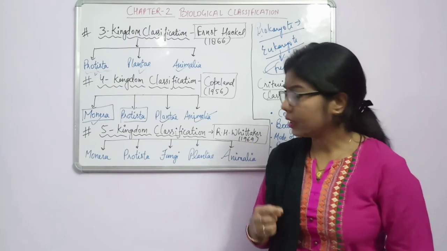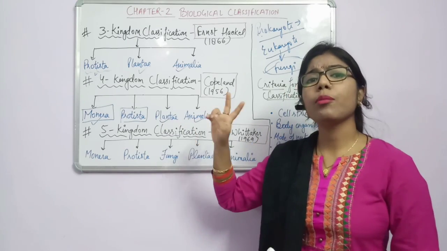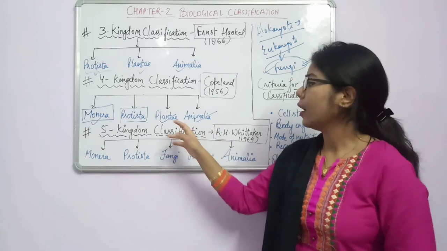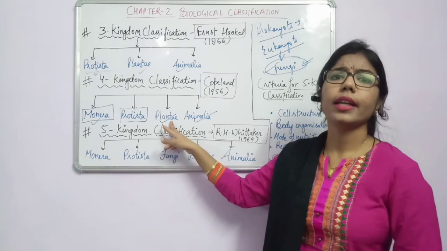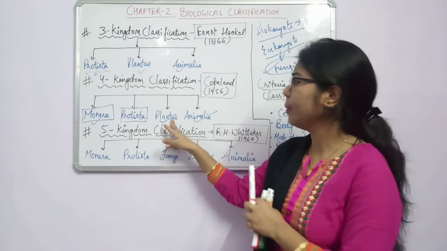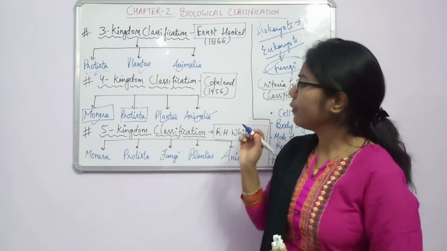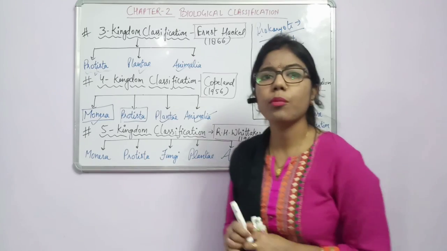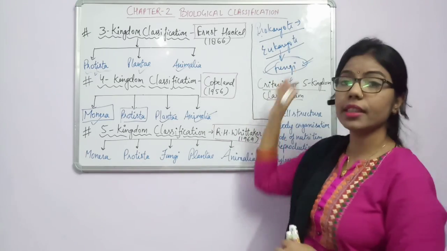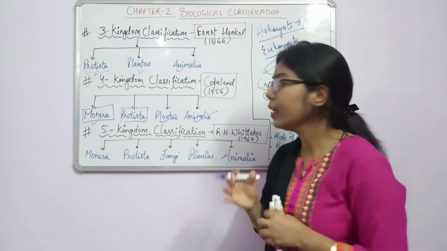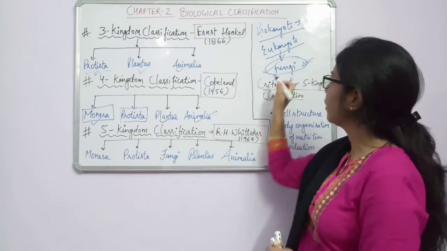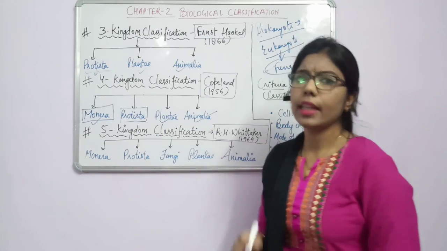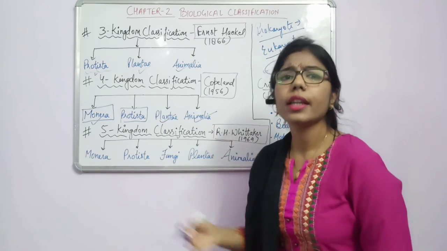Now the question arises: heterotrophic mode of nutrition can be of two or three types. What are they? We can say holozoic, parasitic, or saprotrophic. Now if you see the mode of nutrition of fungi, it is the saprotrophic mode of nutrition. It means it takes its nutrition from dead and decaying organisms. So we cannot keep this organism in the kingdom Plantae. There is a need for another kingdom.